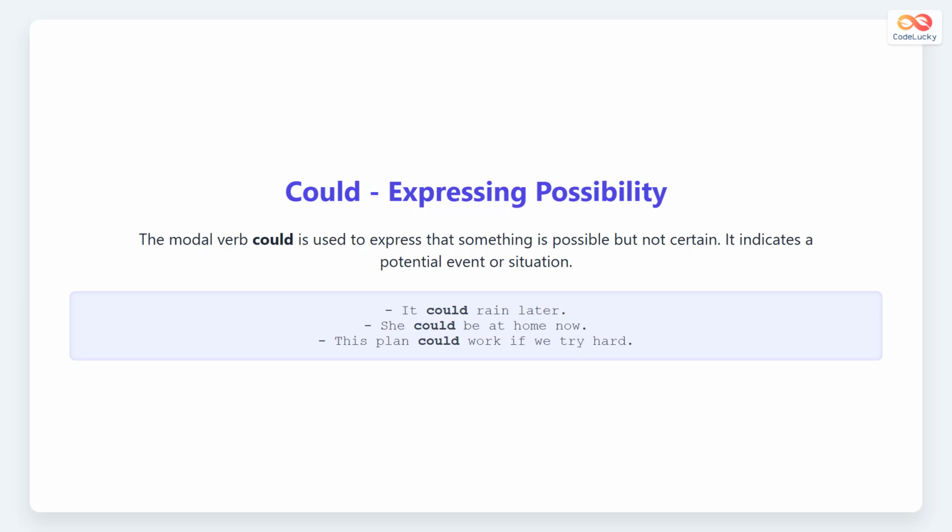Look at these examples. It could rain later means rain is possible this afternoon. She could be at home now means maybe she is home right now. This plan could work means success is possible if we try.